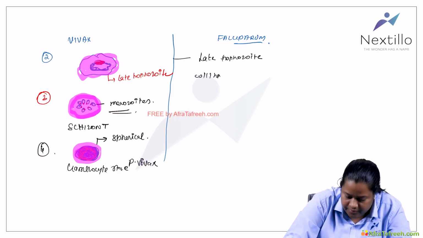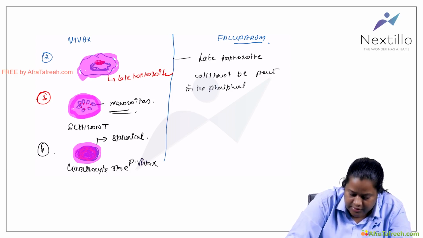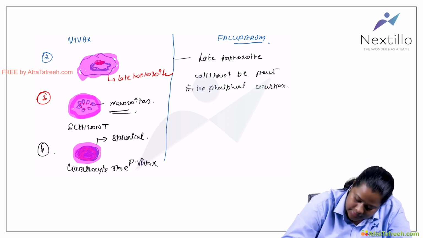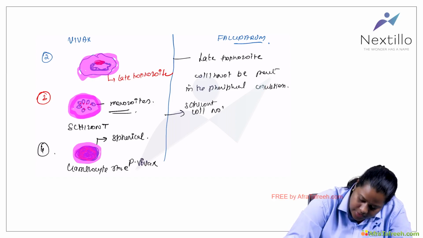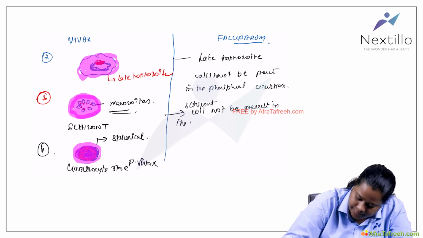will not be present in the peripheral circulation. Okay, and the schizont will not be present in the circulation.